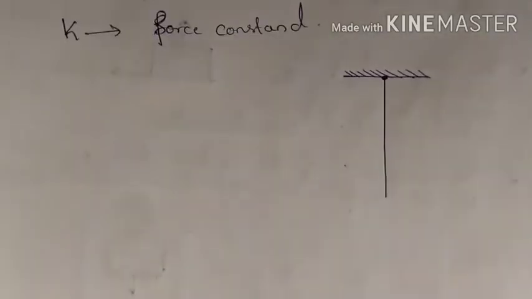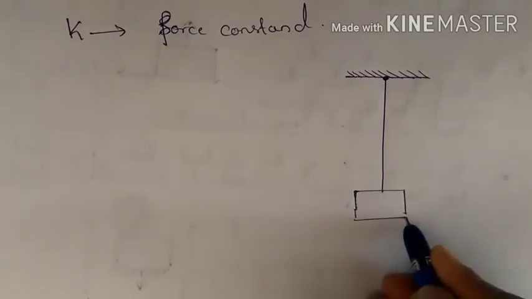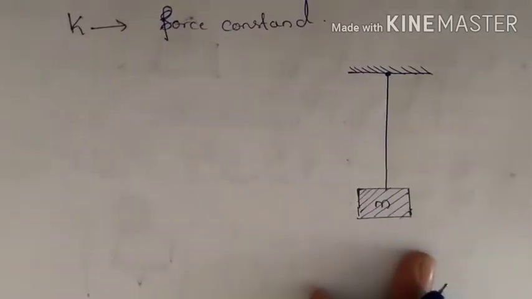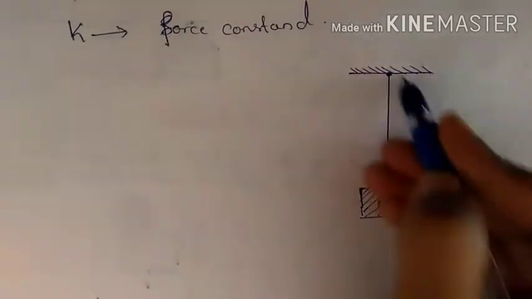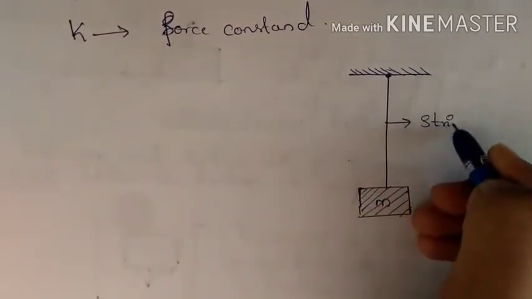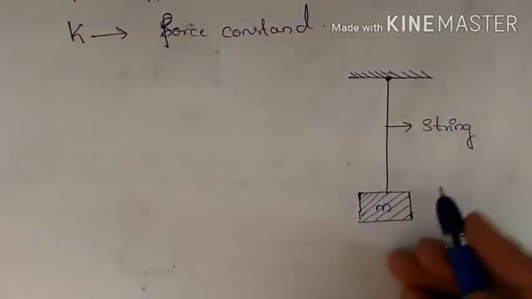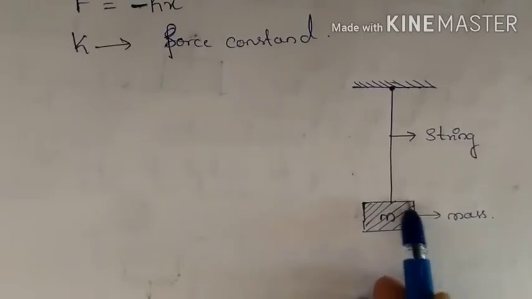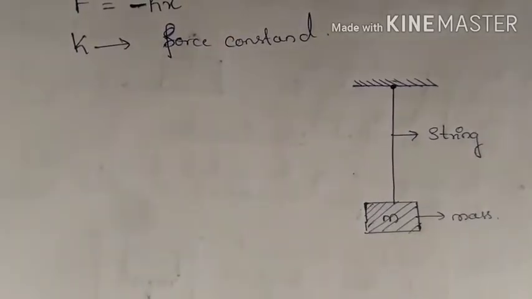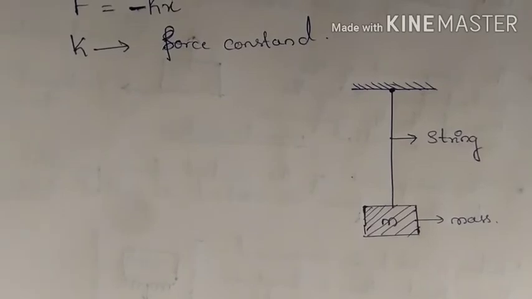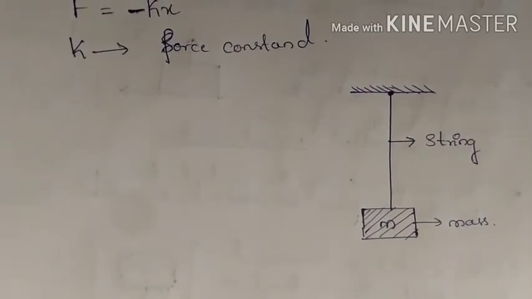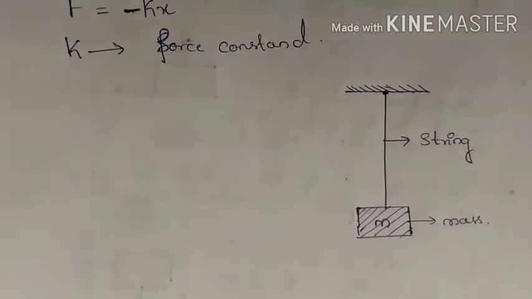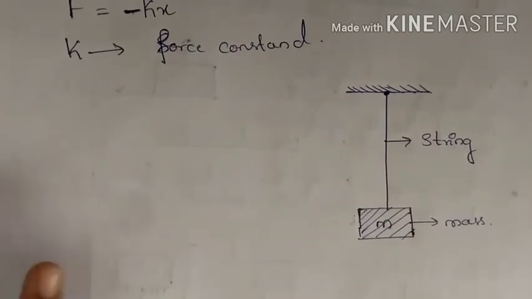Now if you hang a body of mass m on this string, there will be tension which gets developed in the string. This is the string attached to the wall and this is the mass. So this is what is called tension.